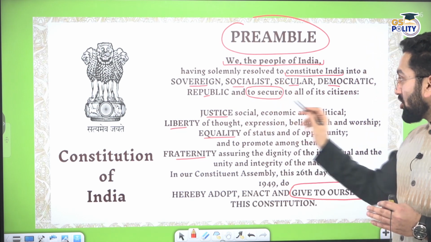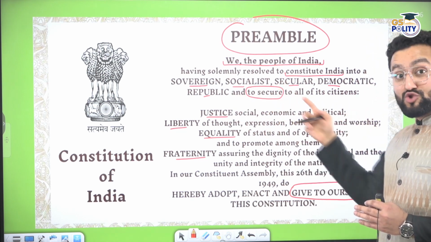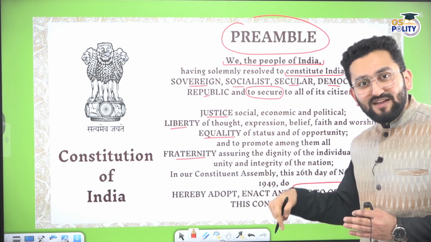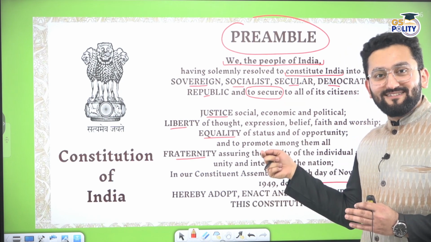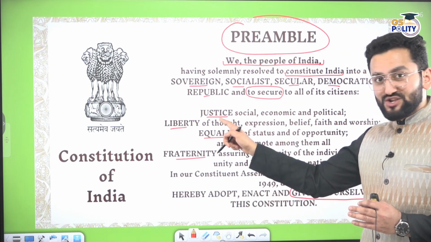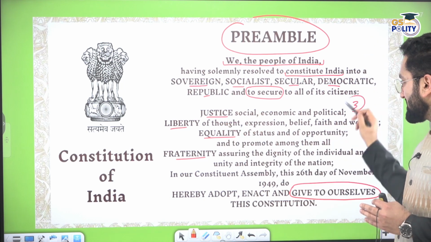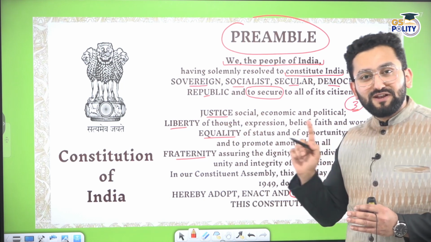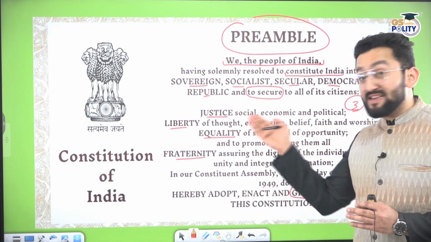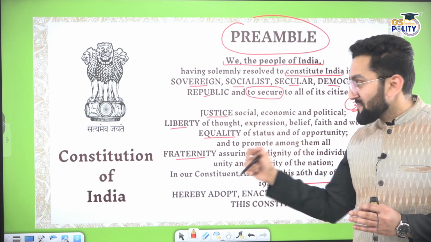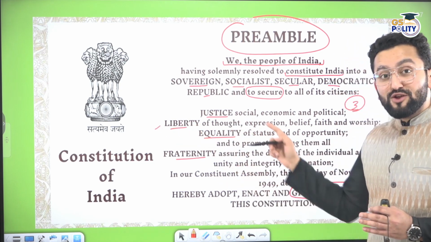Now, to secure to all its citizens, it means now we are talking about the objective of India, right? The objective is justice, social, economic, political. It means three types of justice we need to ensure. UPSC has asked questions on these objectives. Liberty. Liberty of what?